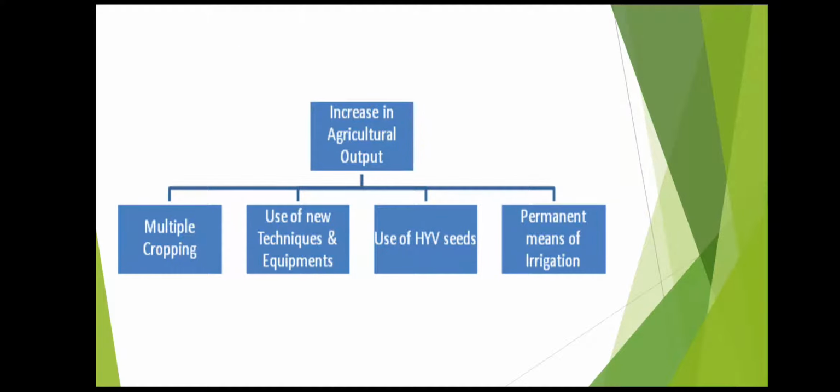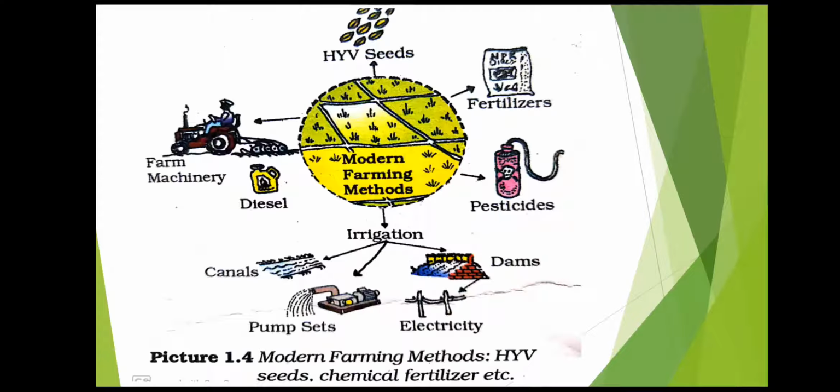An increase in agricultural output can take place through multiple cropping or use of various techniques and equipments, use of high yield variety seeds and permanent means of irrigation.